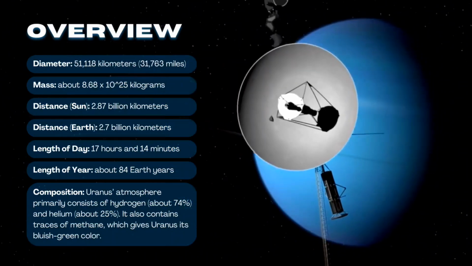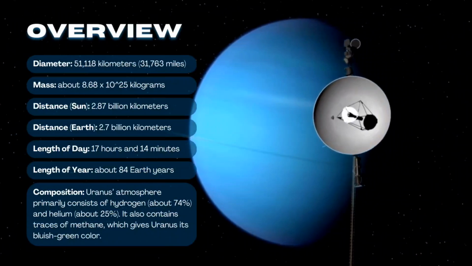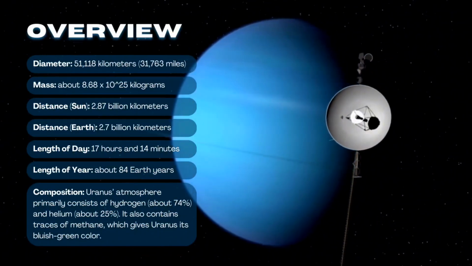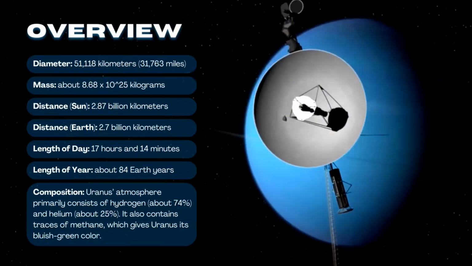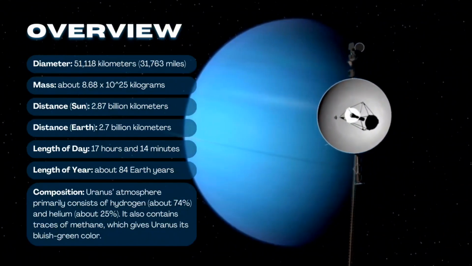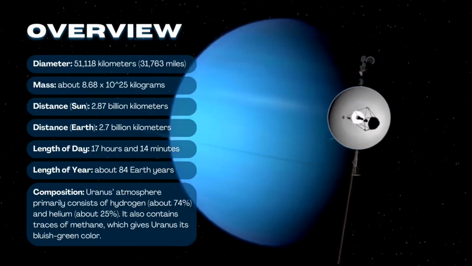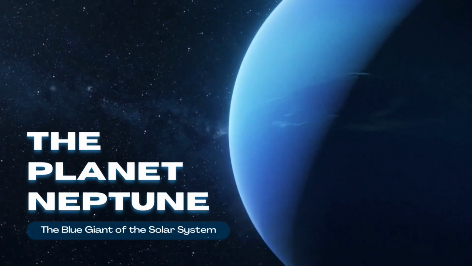Length of day: 17 hours and 14 minutes. Length of year: about 84 Earth years. Composition: Uranus's atmosphere primarily consists of hydrogen, about 74%, and helium, about 25%. It also contains traces of methane, which gives Uranus its bluish-green color. The planet Neptune, the blue giant of the solar system.